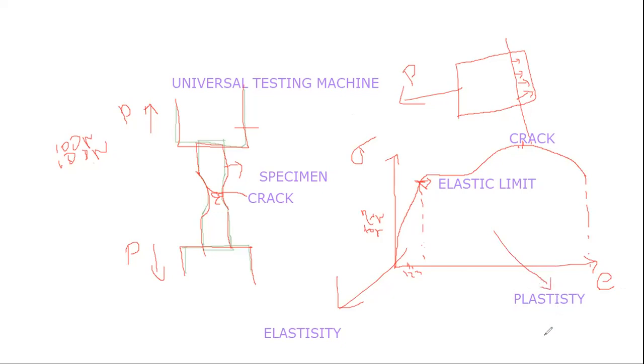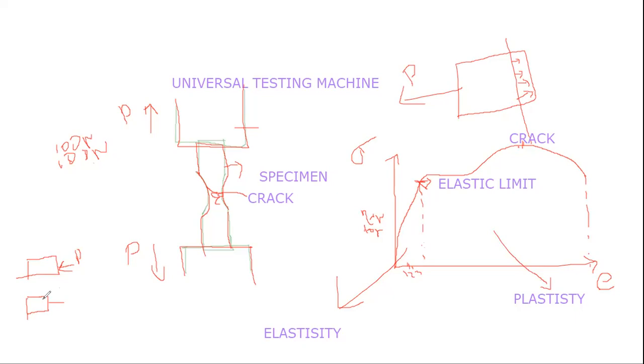Elasticity is nothing but this: when we apply a load, when we apply a force P on an object, the body tends to compress its size. Okay. After removing the load, if the body is able to regain its original shape, we call it elasticity. If it does not regain its original shape, we call it plasticity. Okay. If it again comes back to its original position, we call it elasticity.